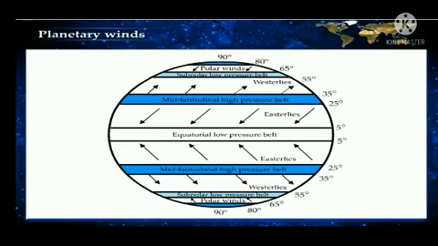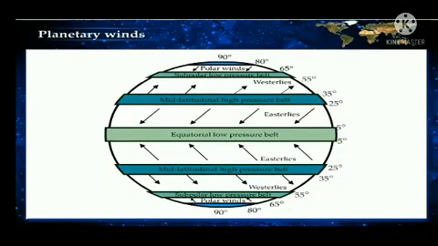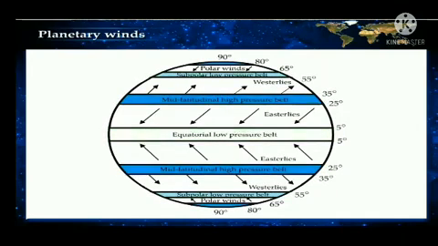Planetary winds. Some winds blow regularly on the earth from high to low pressure belts throughout the year. These winds cover a large portion of the earth. Hence they are called planetary winds. For example, the easterlies, the westerlies and the polar winds.